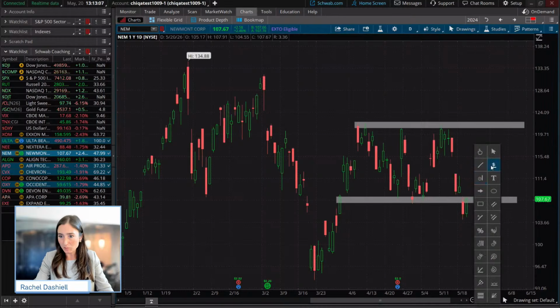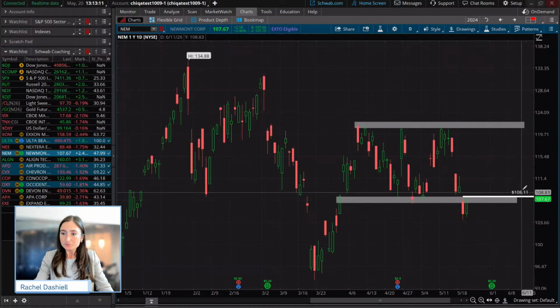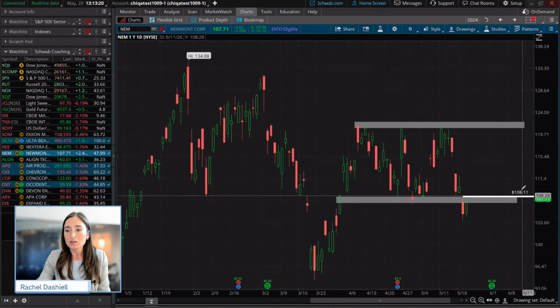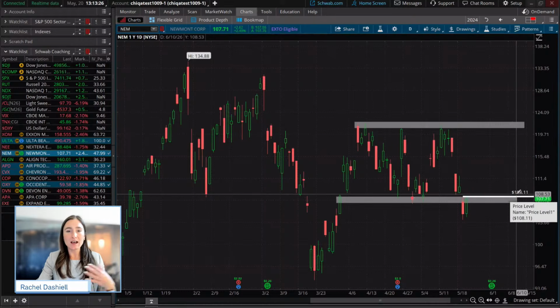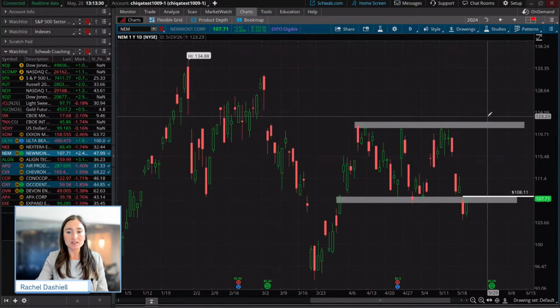So if I take a price level here and I just put a little mark at where that high is, a trader may actually look for a close above 108.11 as a level of confirmation that price has re-entered this pattern and may move to the upside.